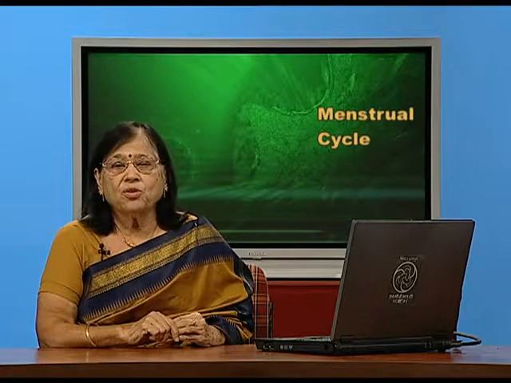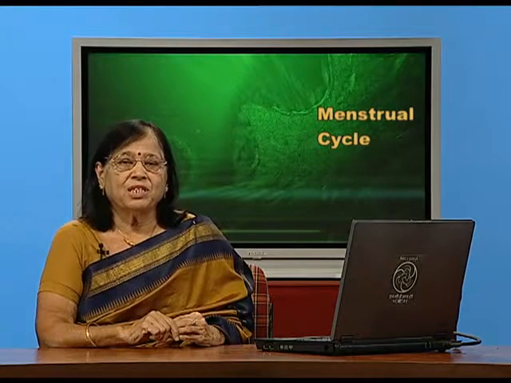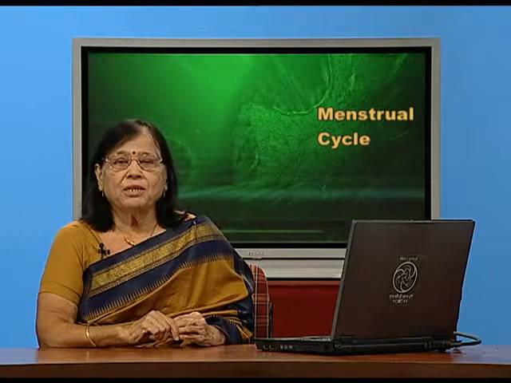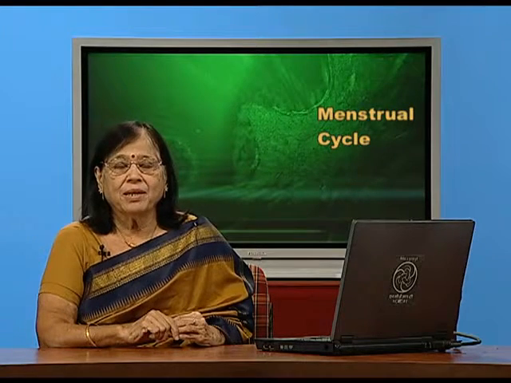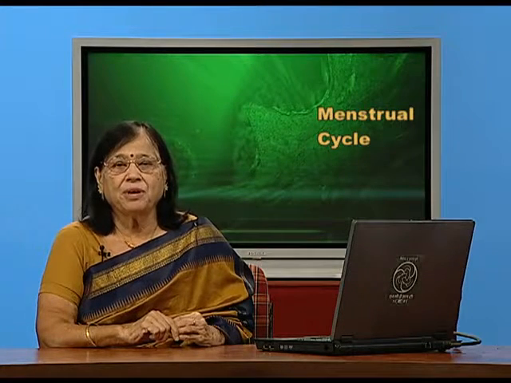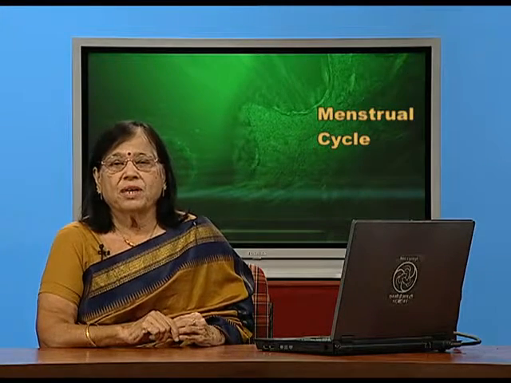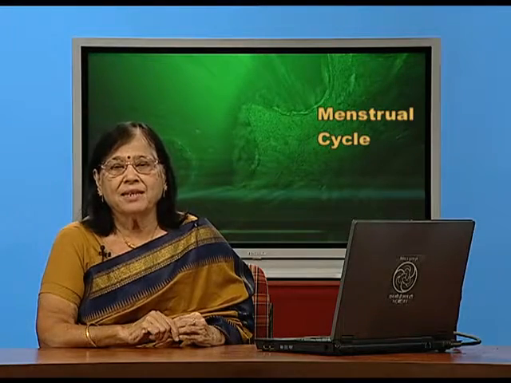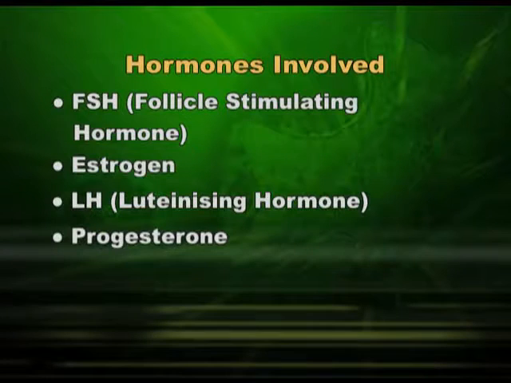So, all the 4 hormones are not available. So, the field is clear and the bleeding takes place because there is no progesterone to hold the uterine endometrium, which is filled with blood to provide cushion to the fertilized egg which did not come. Now, this blood filled endometrium will slough off in the form of bleeding for 4 days and then the next cycle history will begin like FSH, estrogen, LH and progesterone. So, this is what our menstrual cycle hormonal picture is.